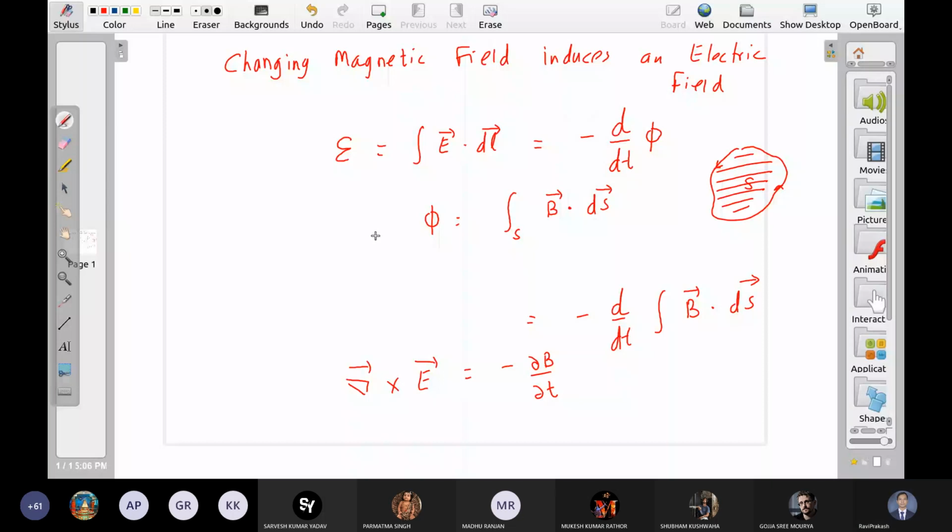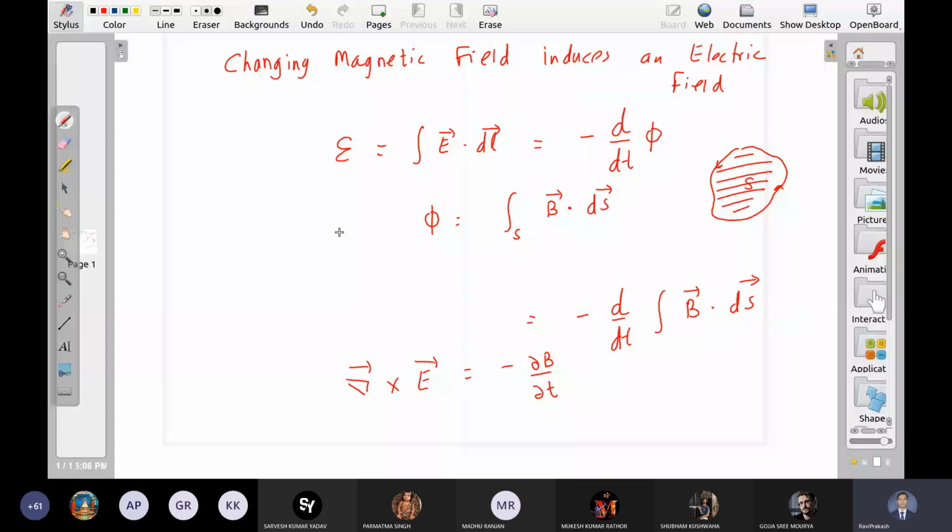But there are cases where magnetic field is not changing with time, but still we were able to see some induced EMF. So where is the problem? So we are going to rederive the same thing again, but now in complete details.